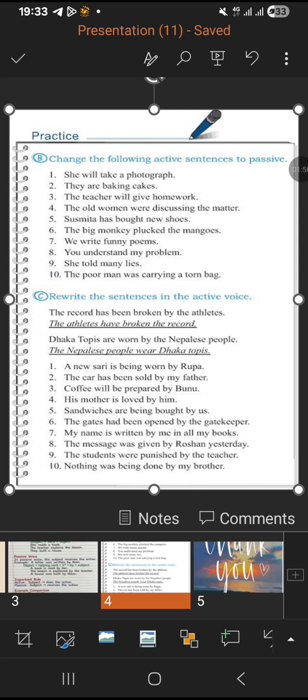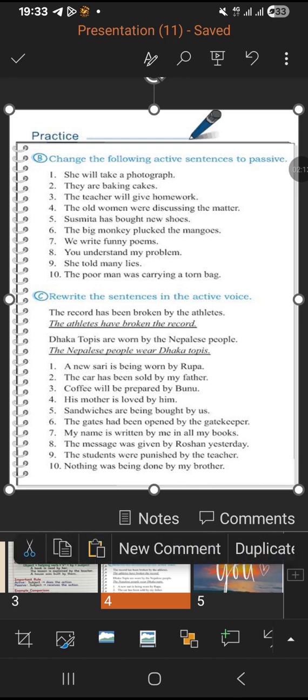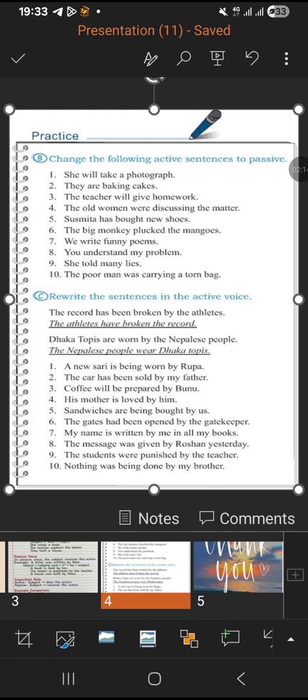The teacher will give homework. The homework will be given by the teacher. They are baking cakes. The cakes are being baked by them. The old women were discussing the matter. The matter was being discussed by the old women. Sushmita has bought new shoes. New shoes have been bought by Sushmita.